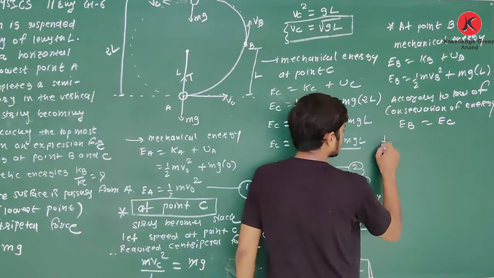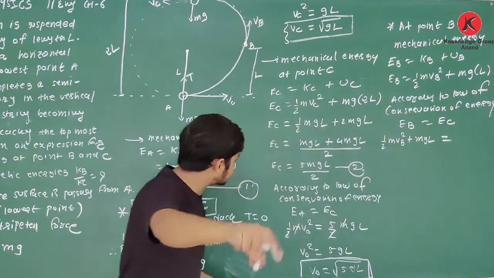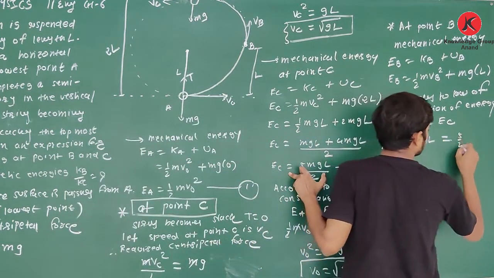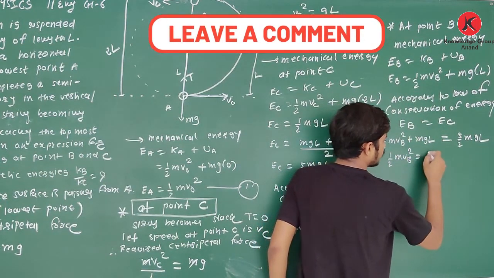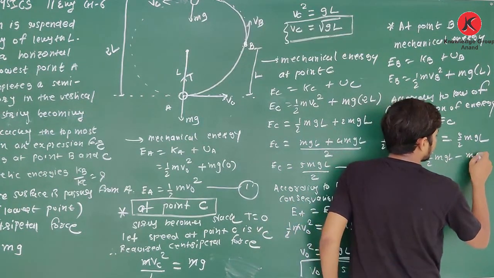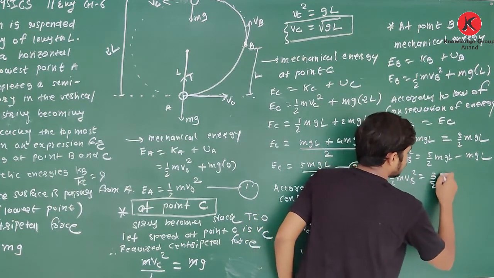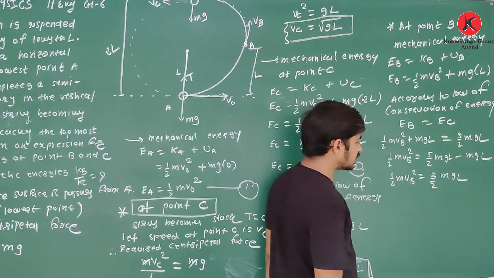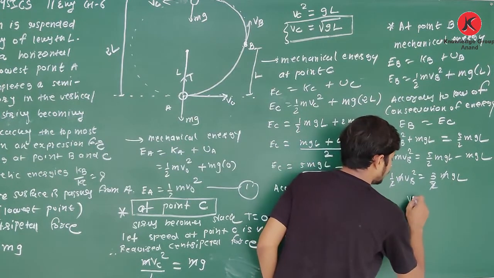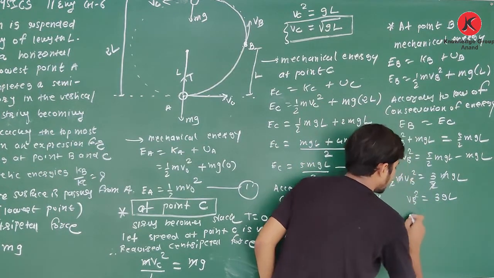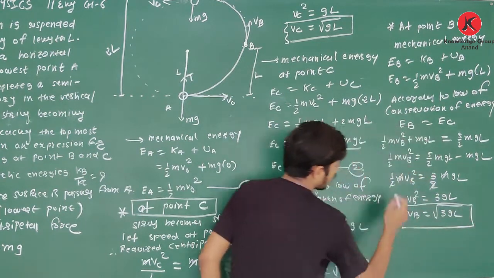EB is half m VB square plus mgL, and EC is 5 by 2 mgL. So half m VB square is equal to 5 by 2 mgL minus mgL, which is 3 by 2 mgL. The m cuts, 2 cuts, so VB square is equal to 3gL, and therefore VB is equal to under root 3gL.